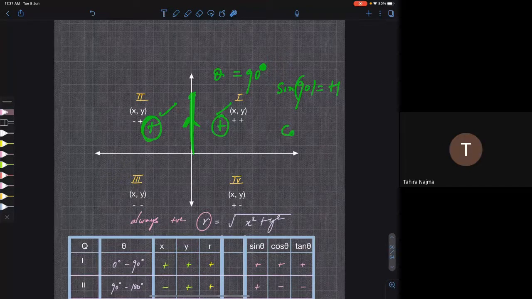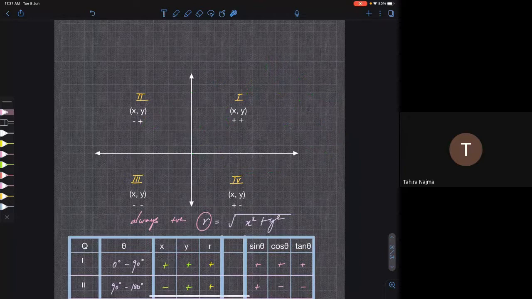Whereas if you see, cos 90 is 0, right? Having a value of 0 at a point on the y-axis is not a problem for cos, because cos is positive in the first quadrant and it is negative in the second quadrant. So in between it may be 0. You are getting my point? Okay, fine. So everything will make sense.